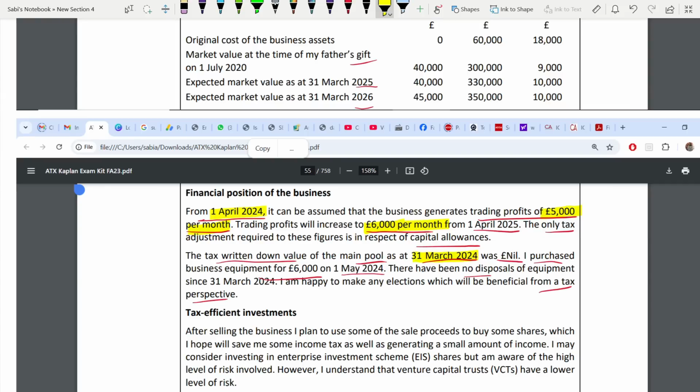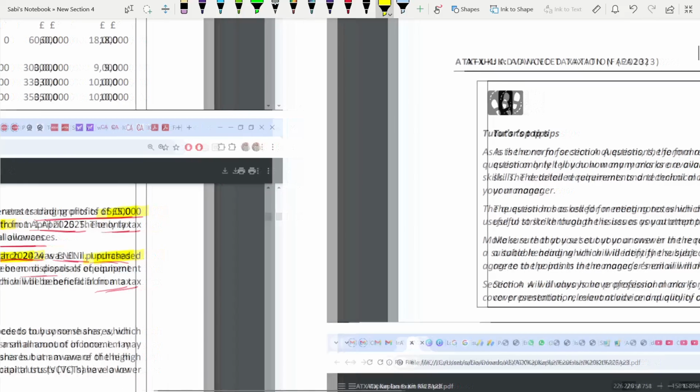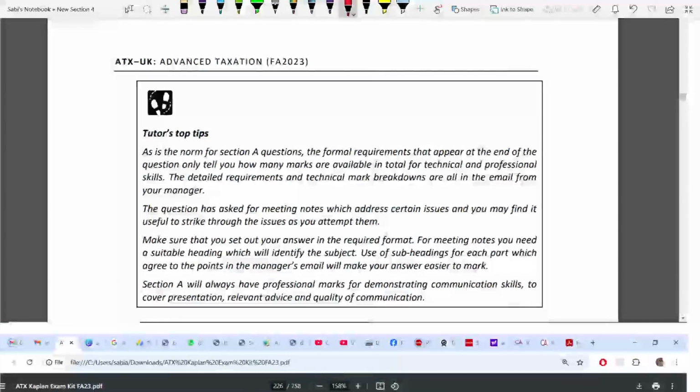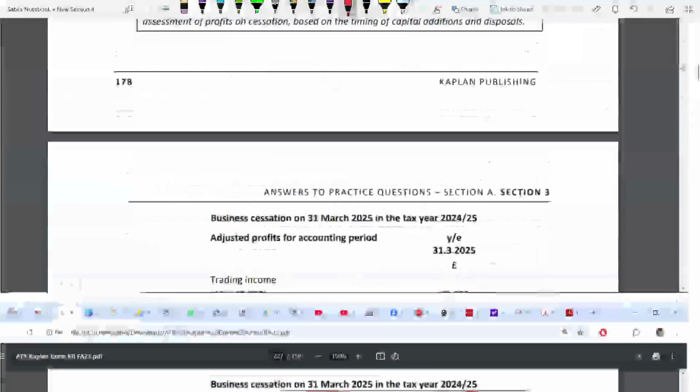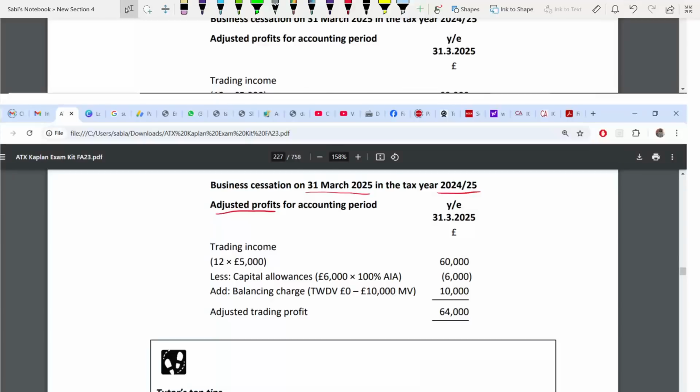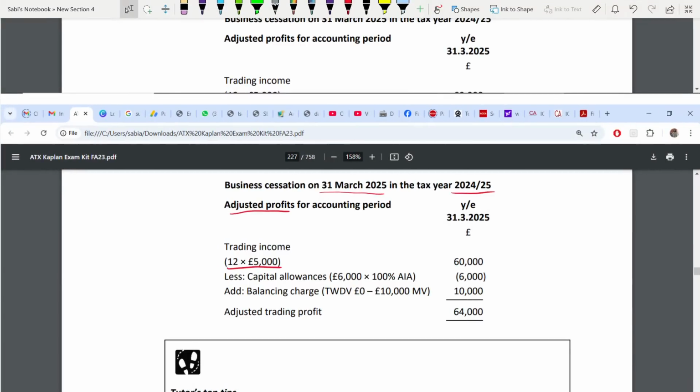No, sorry. This is the opening balance. They have purchased the business equipment for 6,000 on 1st May 2024. It falls in the 24/25 tax year. Okay. So now, that's why it is 12 into 5,000, because 5,000 is per month. You have to find the annual.